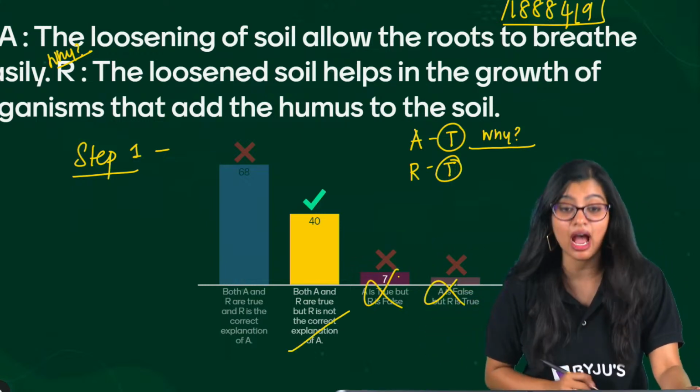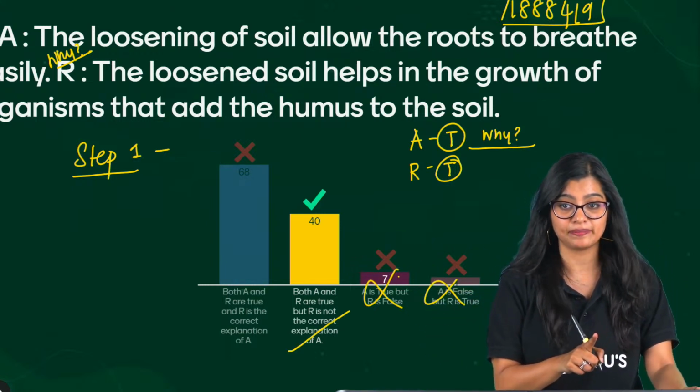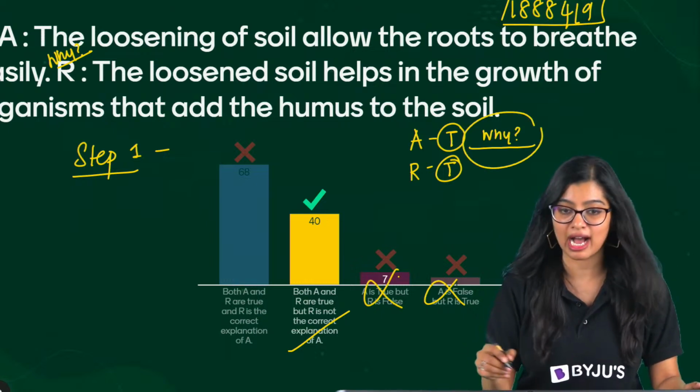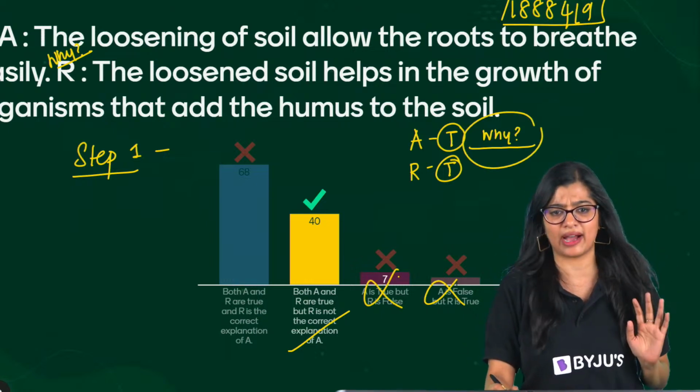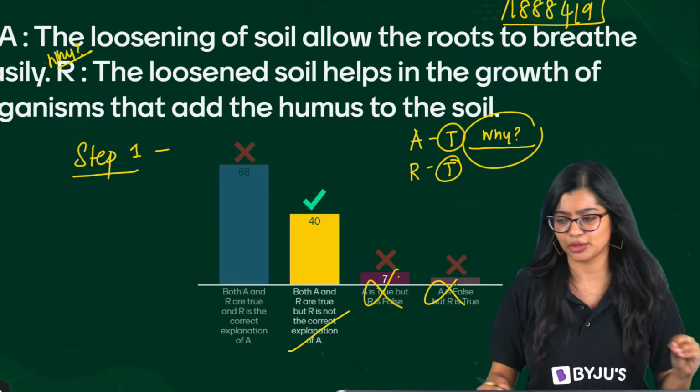Which is why we see that R is not the correct explanation. So ask yourself this question why and see if this reason is justifying it. It is as simple as that, okay?